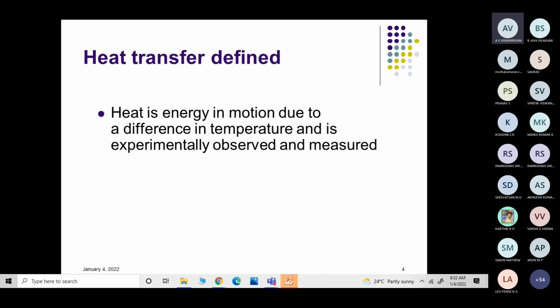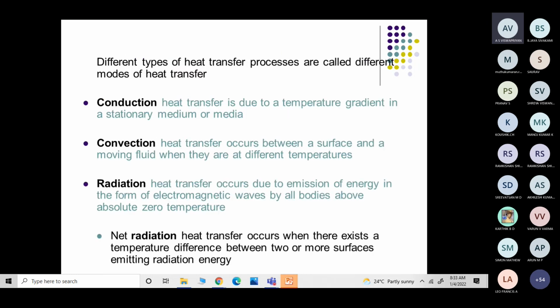That's what I said: when you study heat transfer, you have to apply it for practical purposes. That's very important. We know heat transfer is defined as energy in motion due to a temperature difference between a hot body and a cold body, and it can be easily observed and measured. When we talk about conduction, heat transfer is due to a temperature gradient in a stationary medium, whereas convection heat transfer occurs between a surface and a moving fluid when they are at different temperatures. And in case of